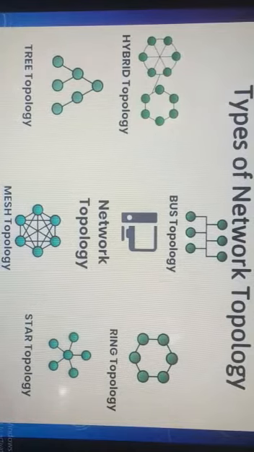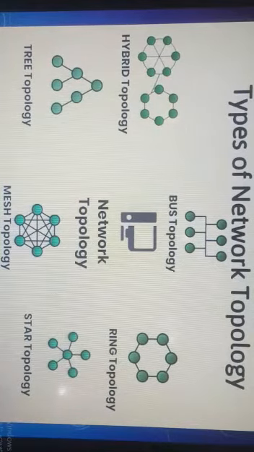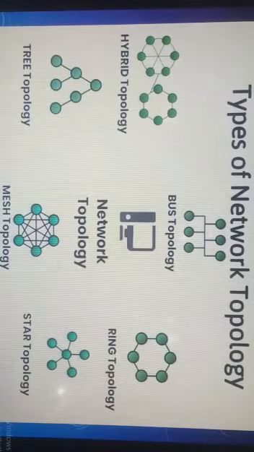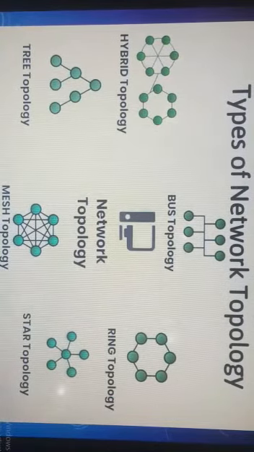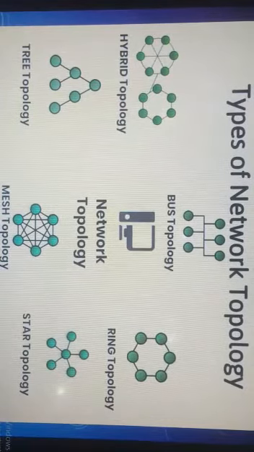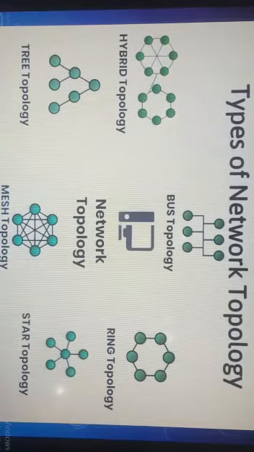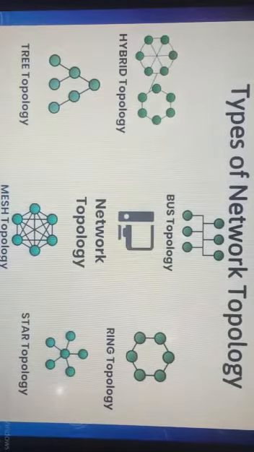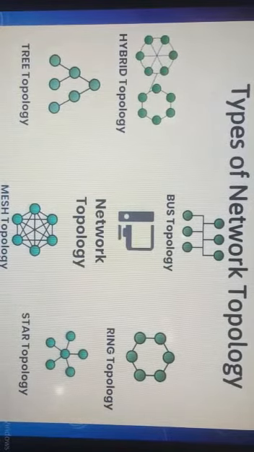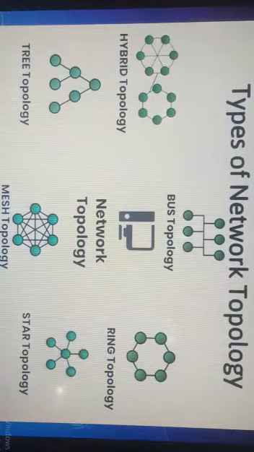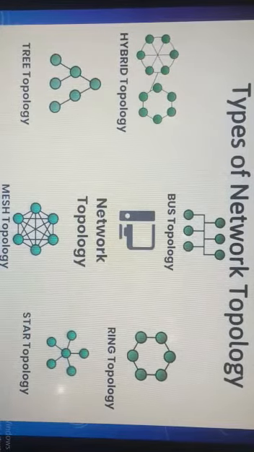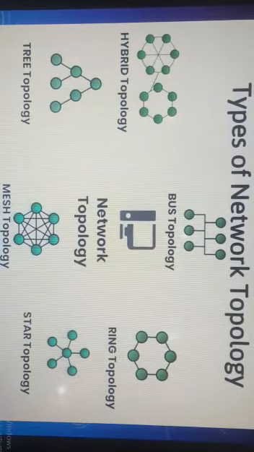Along with a few advantages, it also has a few disadvantages, like it requires a long cable length and it's very difficult to expand. And the central node dependency is the basic problem in the star topology. As the server is in the center, if that particular central node is damaged or has a problem, then all the different nodes which are directly connected to it run into a problem. Hence, central node dependency is the basic problem of star topology.